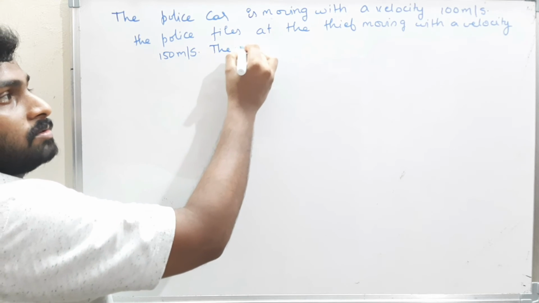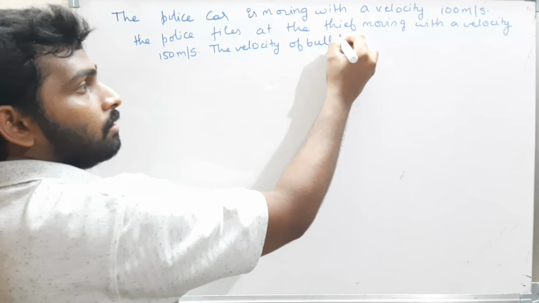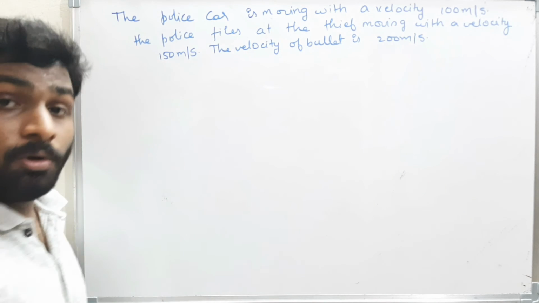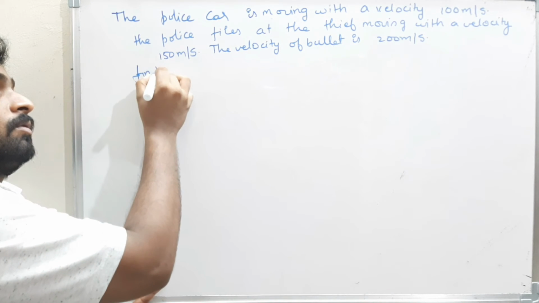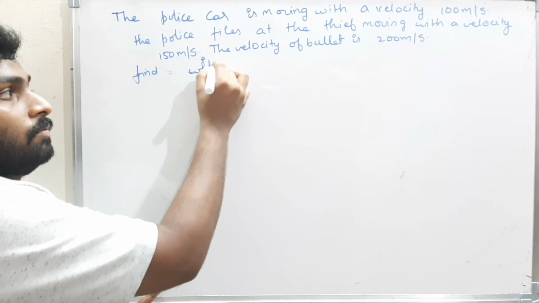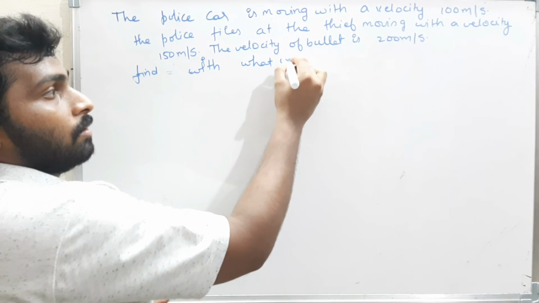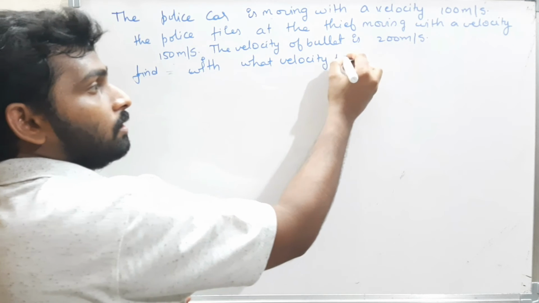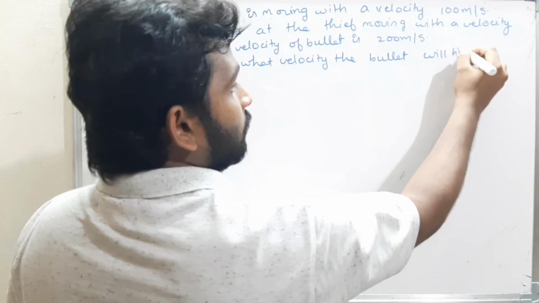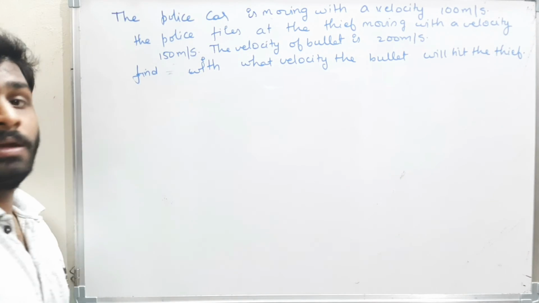The velocity of the bullet is 200 meters per second. Now they told us to find with what velocity the bullet will hit the thief. Read the question carefully.